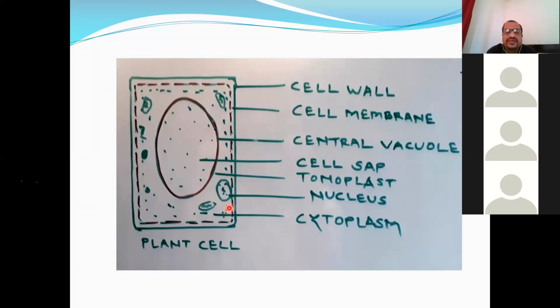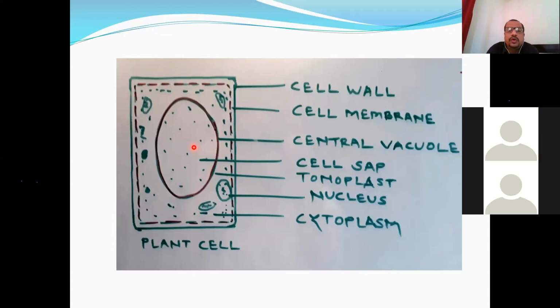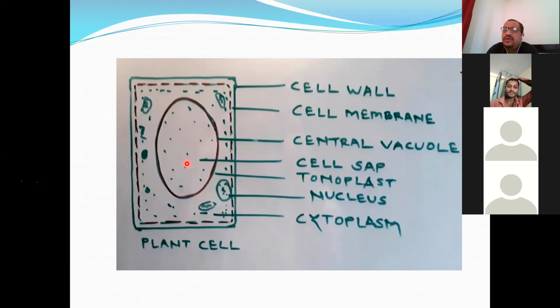What we are interested in here in this plant cell is that this central vacuole consists of cell sap or cell solution. This cell sap consists of water, as well as some organic and inorganic dissolved substances, and these dissolved substances act as solute. So solute is there, water, that is solvent, is there. This forms a homogeneous mixture inside the cell, and this is called cell solution, or cell sap.